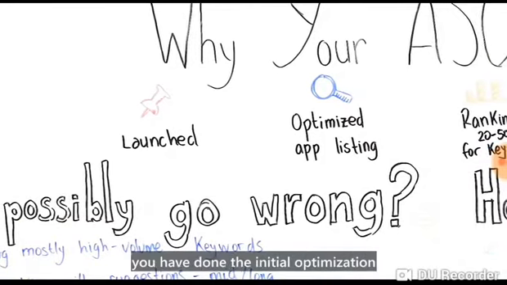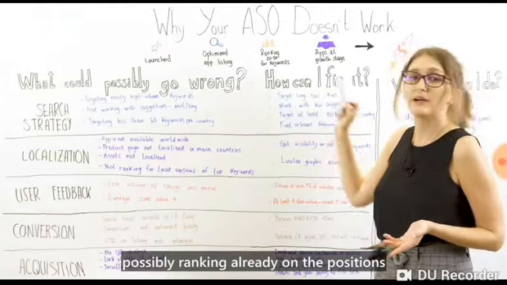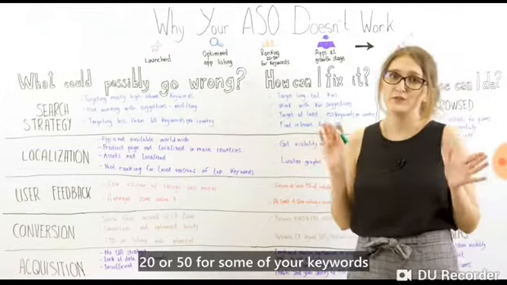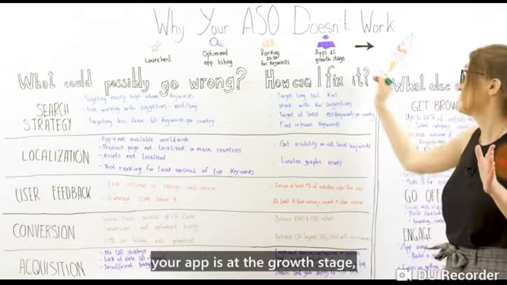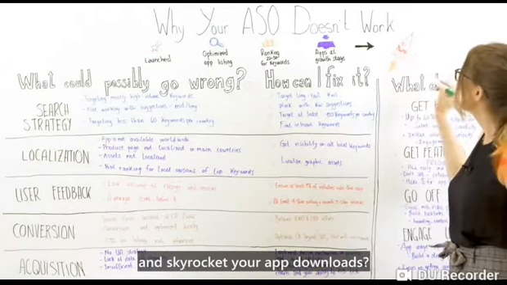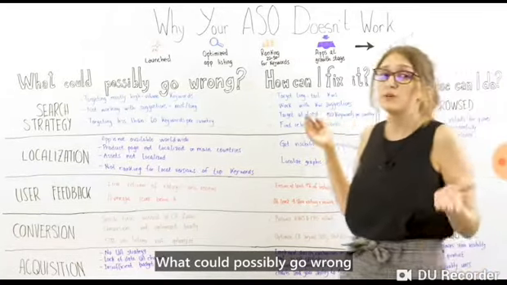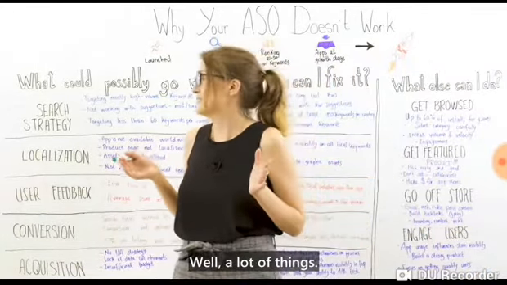So the app has been launched. You have done the initial optimization of the product page, possibly ranking already on the positions 20 or 50 for some of your keywords, and in general, your app is at the growth stage. But how do you unlock the real growth and skyrocket your app downloads? What could possibly go wrong with your App Store optimization strategy? Well, a lot of things.